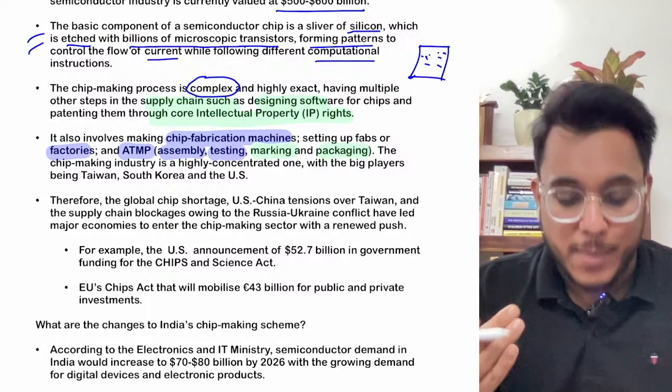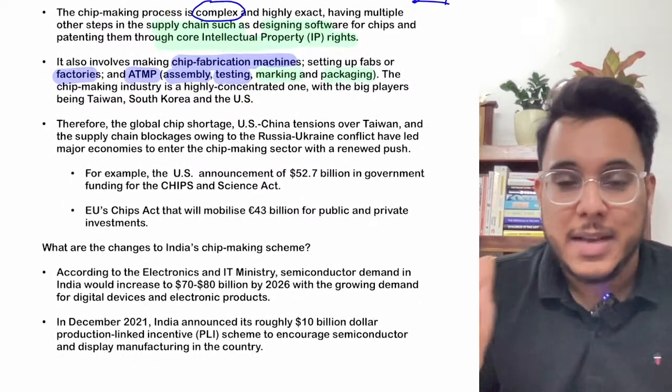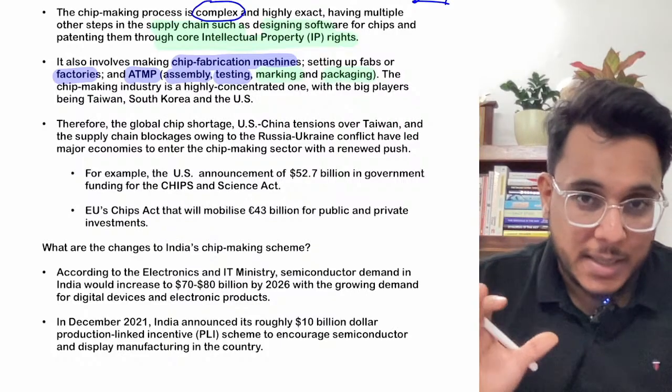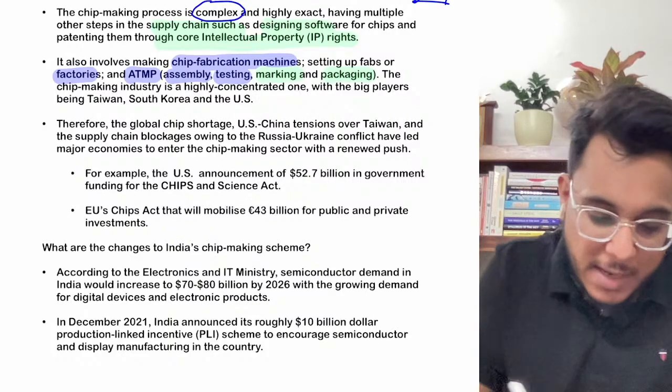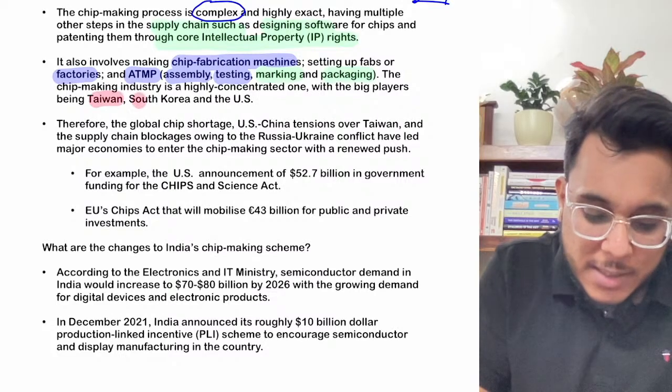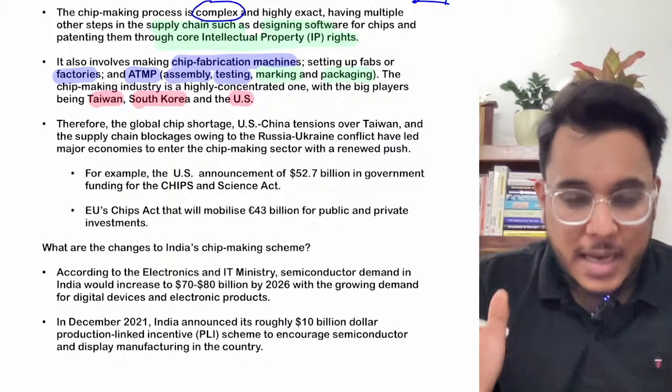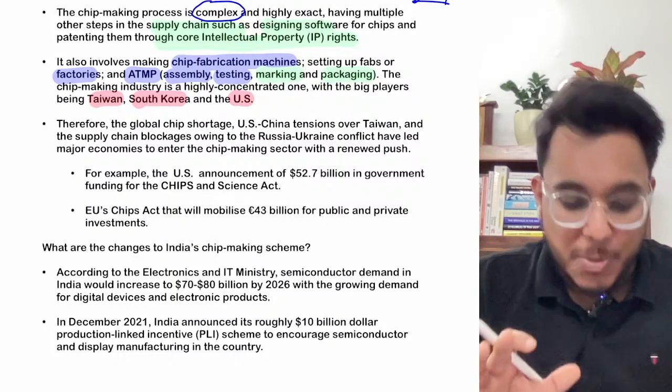Now, when we talk about semiconductor chip manufacturing, there are some countries which are the major producers of these chips. Which countries do we have? Taiwan, South Korea and the USA, along with China also. These are some of the biggest players in chip manufacturing.